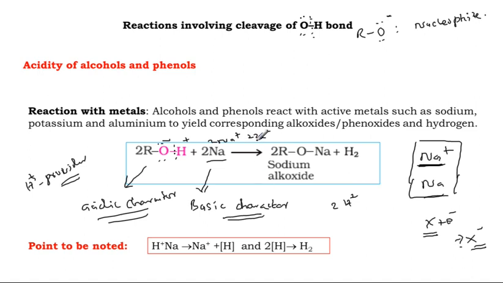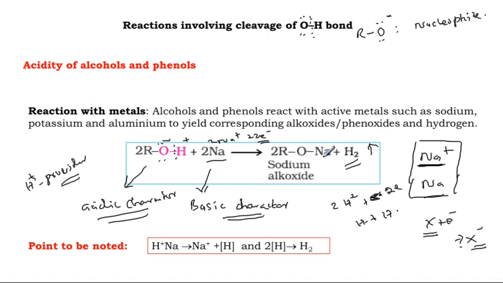The 2 H plus gain the 2 electrons, giving 2 hydrogen atoms. Two hydrogen atoms combine to give H2 gas, and the 2 Na plus combine with the alkoxide, giving 2 molecules of sodium alkoxide. So this is the expected mechanism.